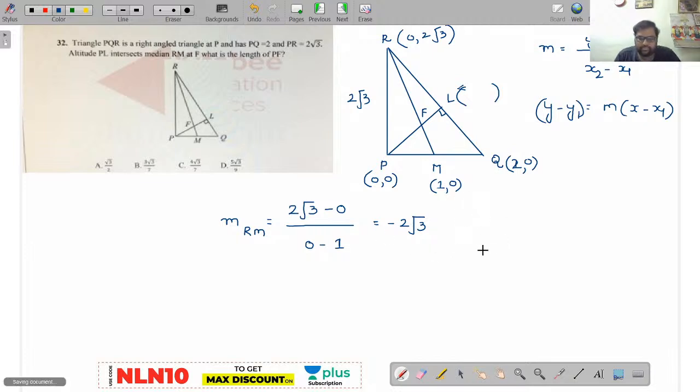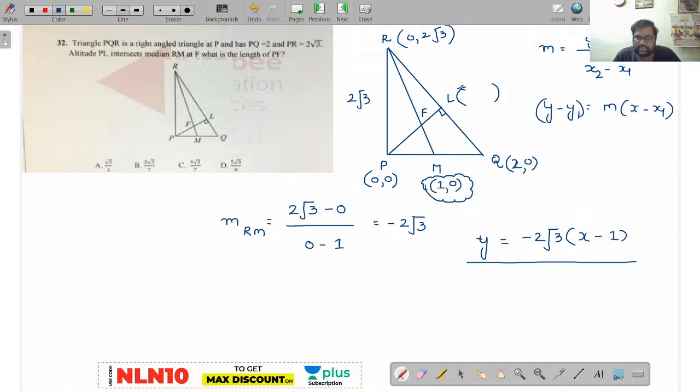Now, so take this as coordinates. RM: y minus y1, where y1 is 0. So y is equal to, slope value is minus 2 root 3, into x minus x1, where x1 is 1. Now this is the equation. Keep it aside.